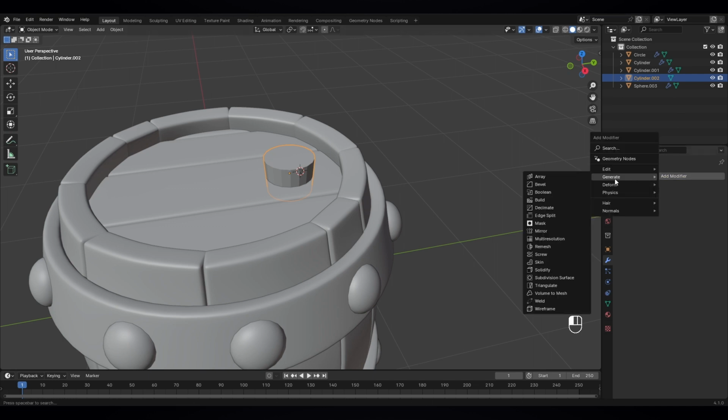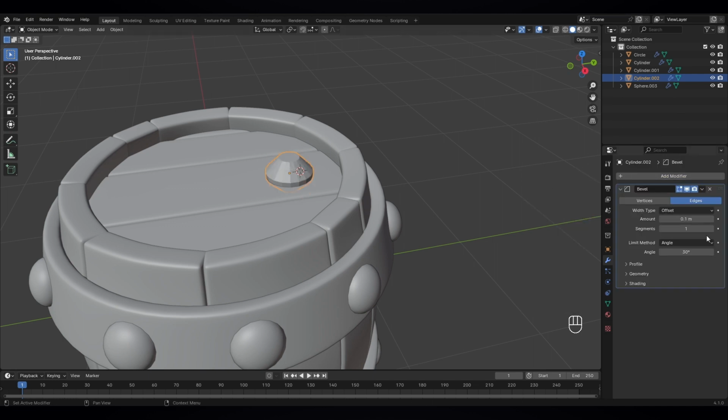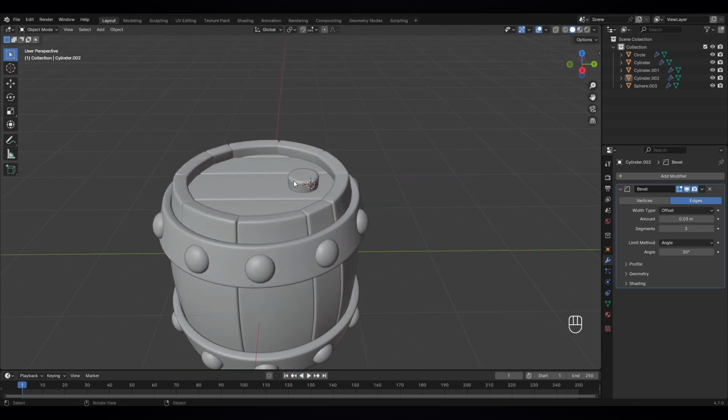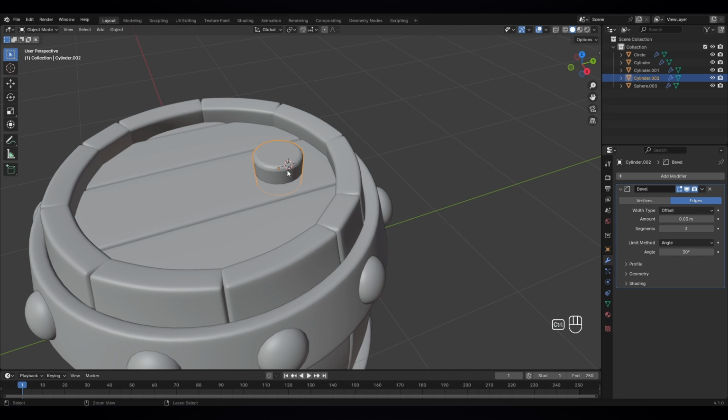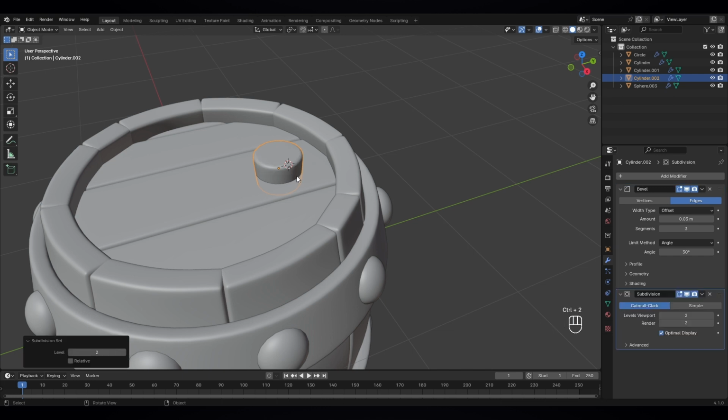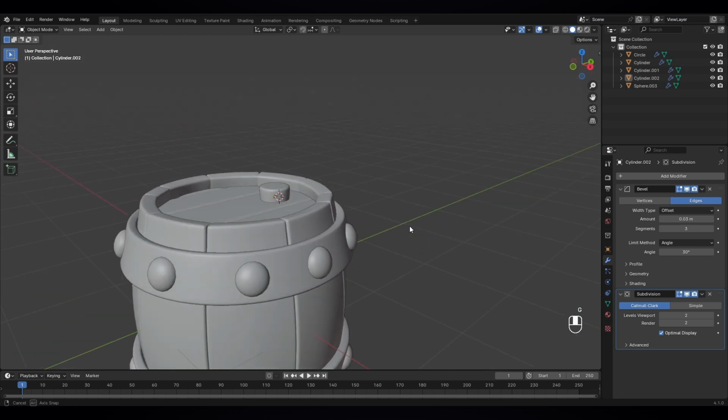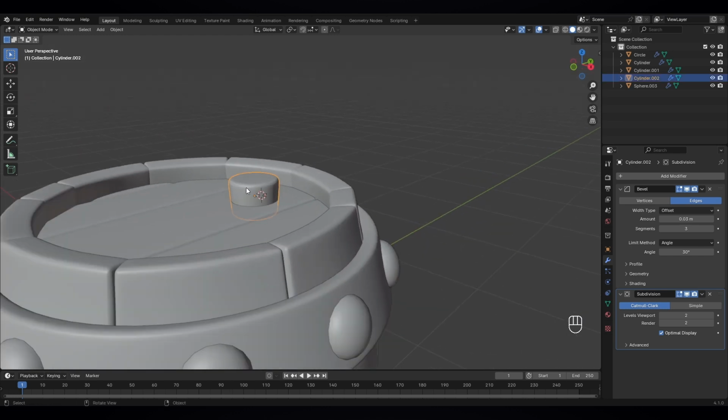Let's give it a bevel modifier, segment 3, amount 0.3, and let's give it auto shade smooth. Okay, that looks nice. Let's give it Ctrl 2 to give it a subdivision modifier. Just move it up a bit. That looks nice.